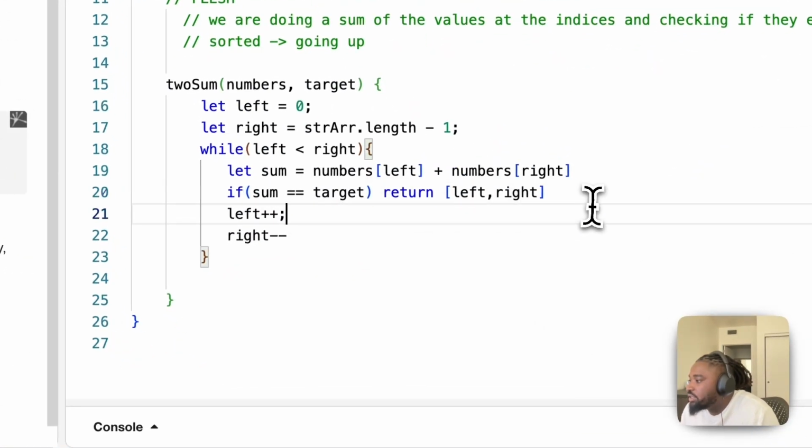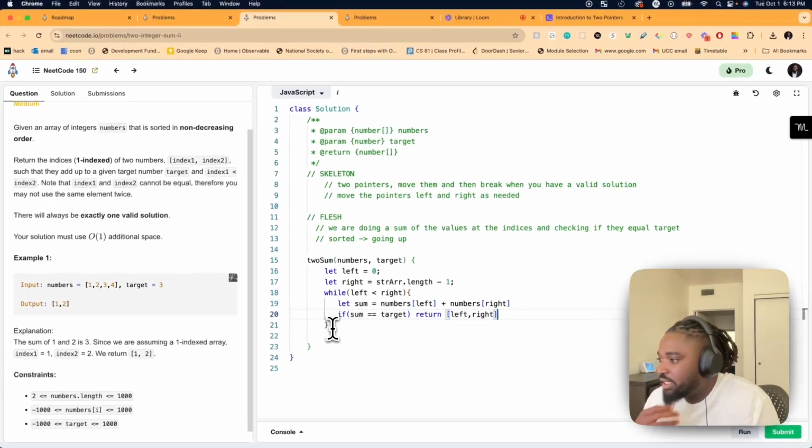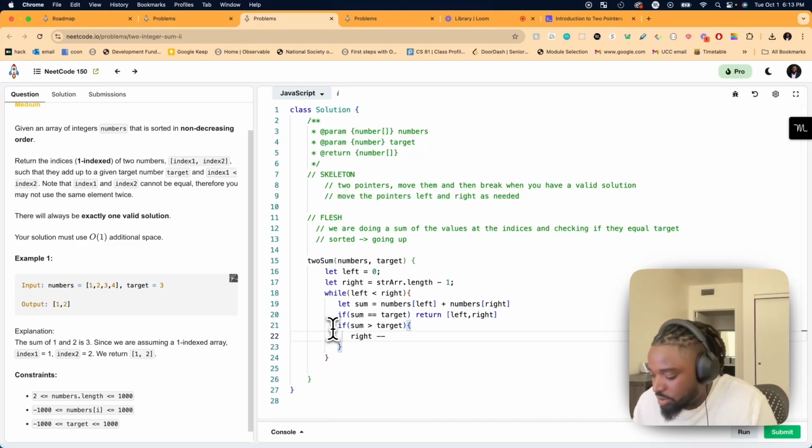Okay, so let's delete this as well, because we're not just moving all the time. If sum is equal to target, then we return left and right. And if sum is greater than target, then that means we want to move the right in. That's all we want to do.